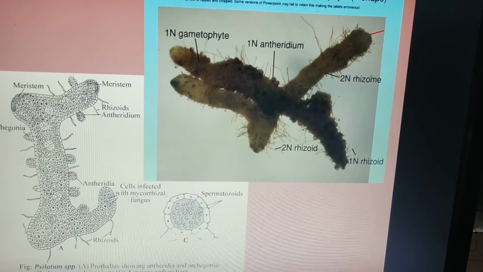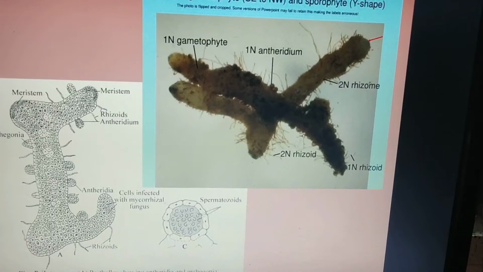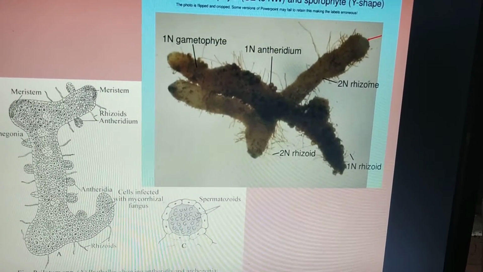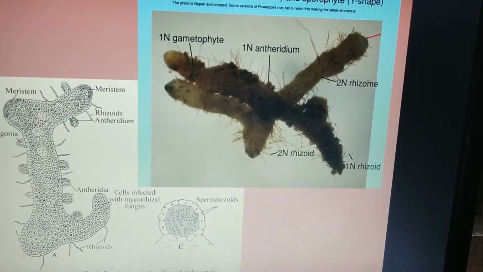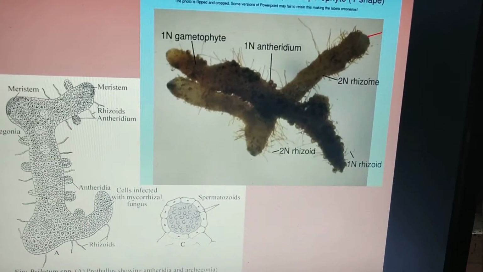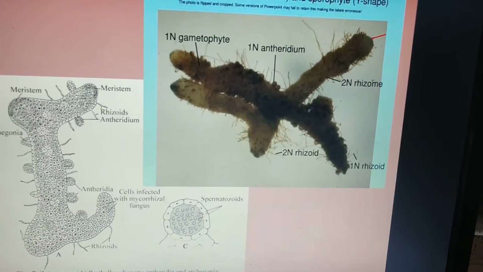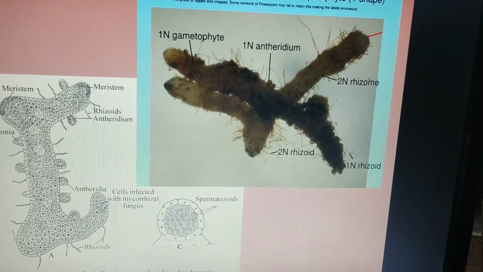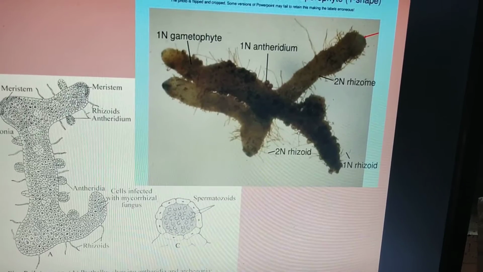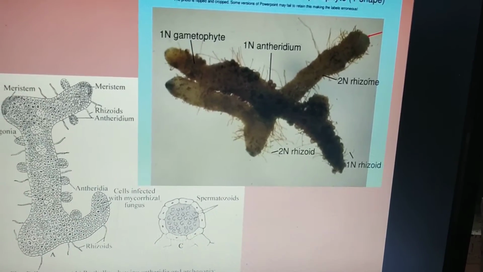Here you can see that the spermatozoids are present, which are usually comma-shaped structures. This is the gametophyte of xylem. The gametophyte of xylem is often called the prothallus, and if you see the anatomy, it usually consists of parenchyma cells, and there is a strand of tracheids which extends back from the apex.